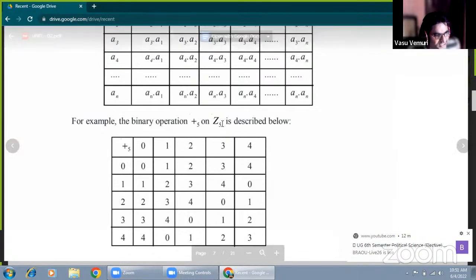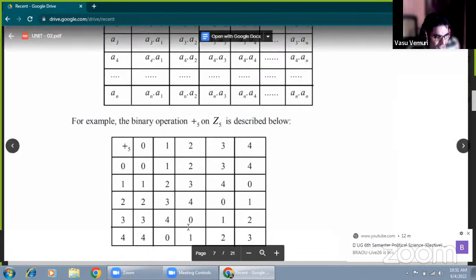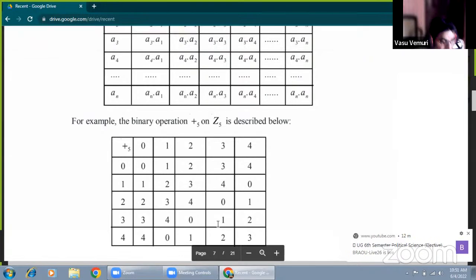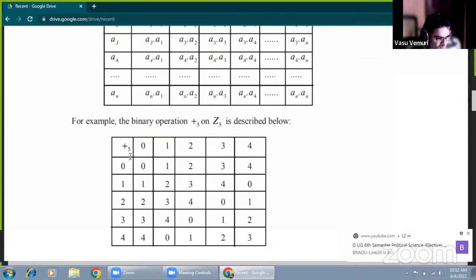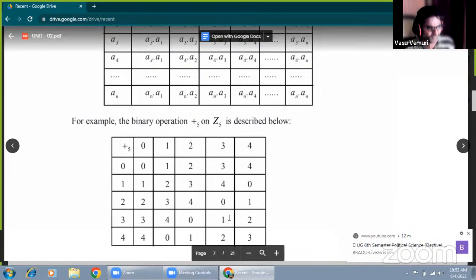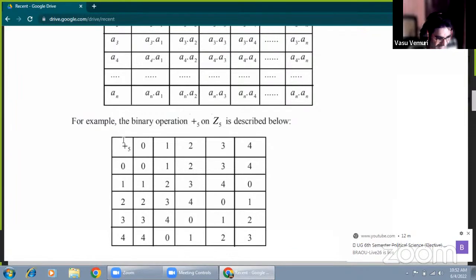Now 2 plus 4 is 6. 6 divided by 5 means the remainder is 1. In the same manner, 3 plus 0 is 3. 3 plus 1 is 4. 3 plus 2 is 5, and 5 divides 5 with remainder 0. 3 plus 3 is 6. 6 divided by 5, the remainder is 1. By the definition, a plus b minus n, here a plus b means 3 plus 3, which is 6, and n is 5. 6 minus 5 is 1. That also gives the result. In the same manner, 3 plus 4 is 7, minus n, which is 5, gives 2.